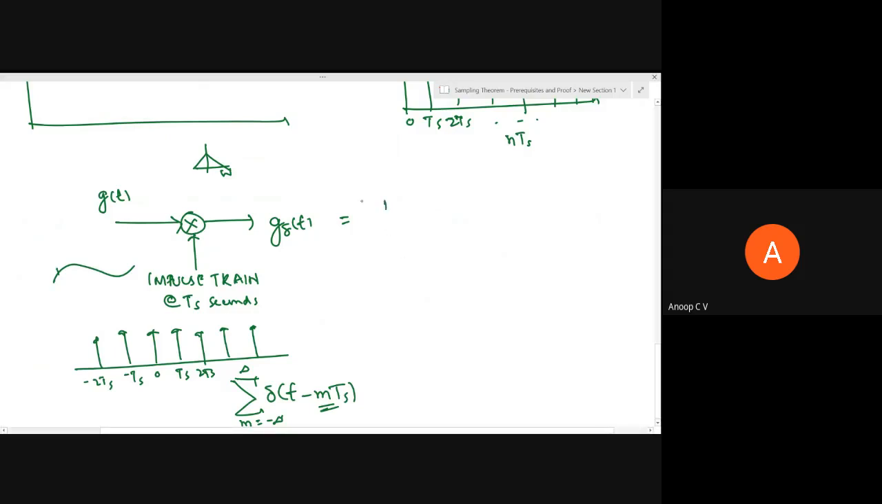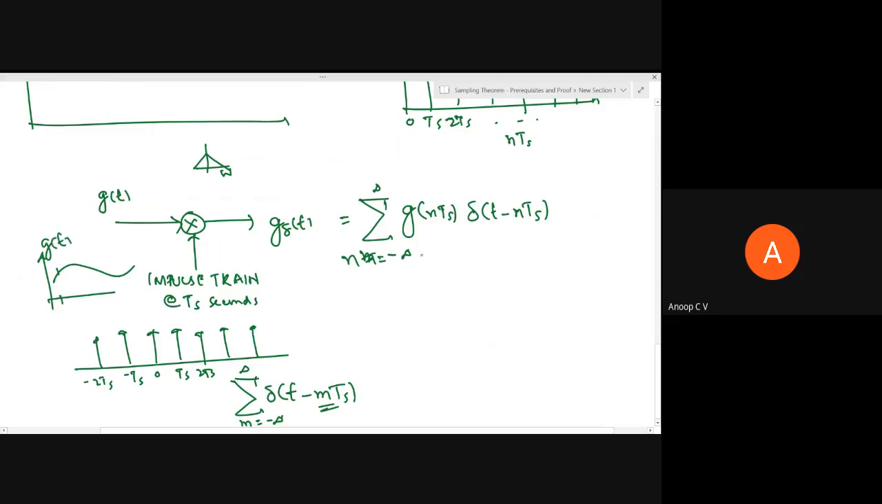So before that, I'll just write, so we can represent it as summation n from minus infinity to infinity, whatever it is, fine. So maybe I'll use n from minus infinity to infinity, right? g of nTs multiplied with delta of t minus nTs. So if you substitute the value of n equal to 0, it will be g of 0 times delta of t. That is, g of 0 is the instantaneous value of g of t at time t equal to 0, right?